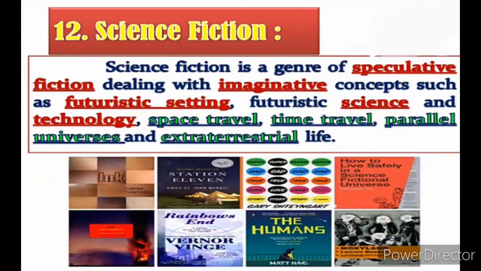Okay, let's see the next topic, and that is science fiction. Science fiction, it means science, we all know, related to science, vigyan. Fiction, it means imaginary, some imagination, outside world, outside from our earth, some story is present. So in this type of genre, it means type, in this type of novel, speculative fiction, it means presenting something different, not usual, dealing with the imaginative concept. Imaginative means kalpanik, which is not real, that is imagination.